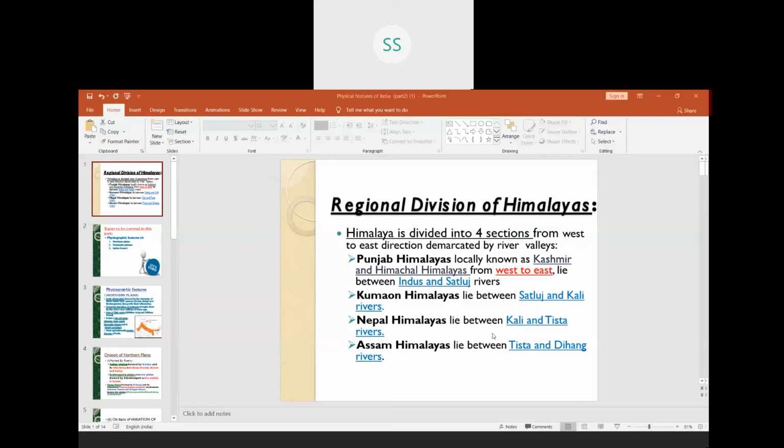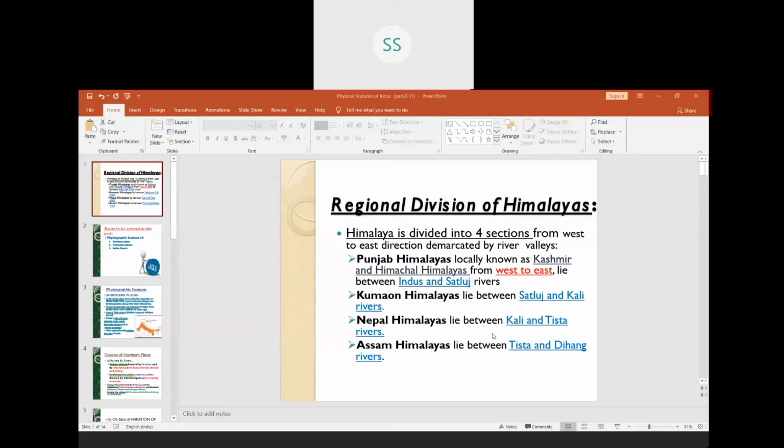Today we are going to start with the regional division of Himalayas. Then we'll proceed on to the next part, that is Northern Plains. What we have done earlier is how Himalayas were formed and the three ranges of Himalayas from north to south. That is the northernmost range Himadri. Below Himadri we have done Himachal, and below Himachal we have done Shivaliks and their features.